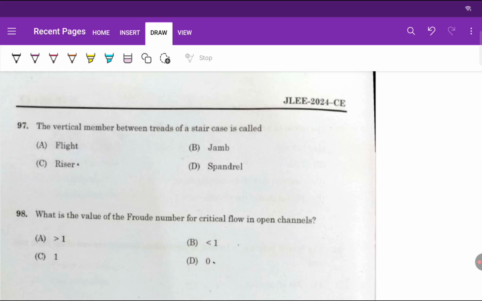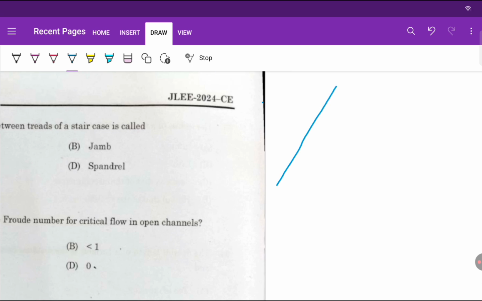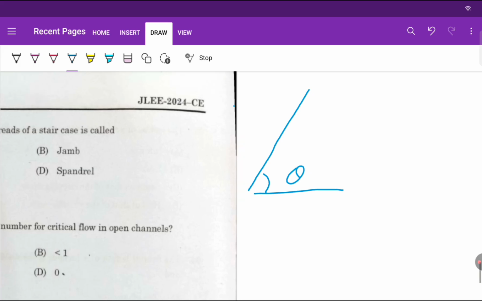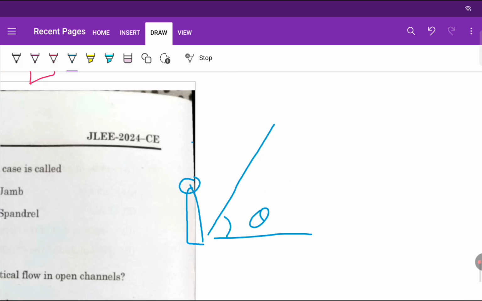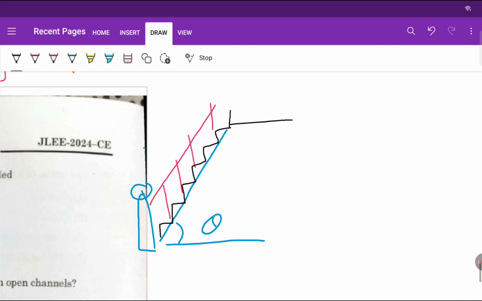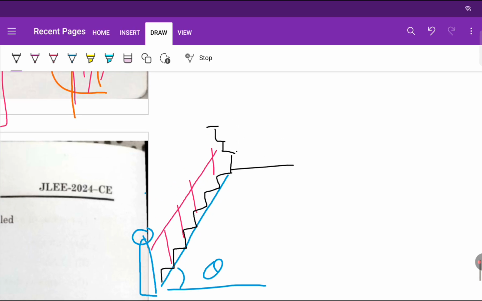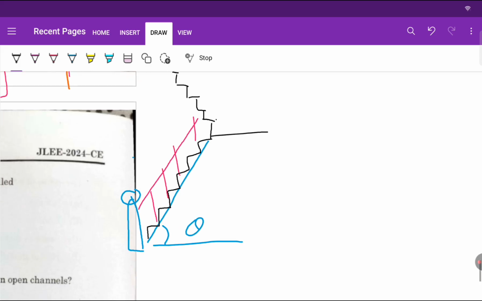The vertical member between treads of a staircase is called what? Just consider this as a staircase.